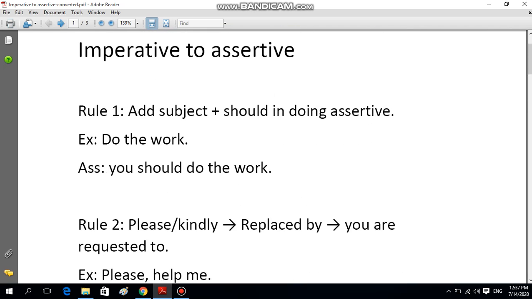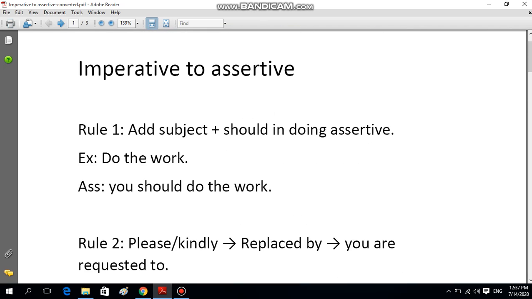So welcome to the second part of today's lecture. We are discussing the rules for transforming imperative to assertive and assertive to imperative, vice versa. As I said earlier, if you know the rules in one way, you will be able to apply these in the other way also. If you know how to change from imperative to assertive, in the same way you will know how to change from assertive to imperative.